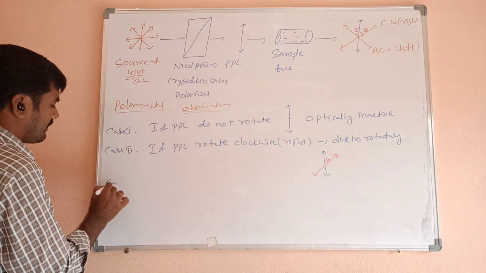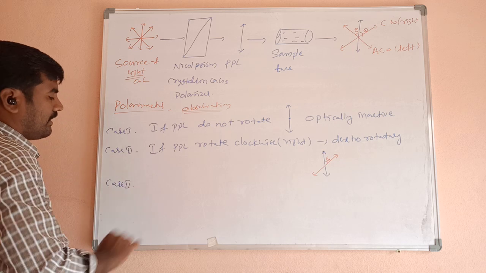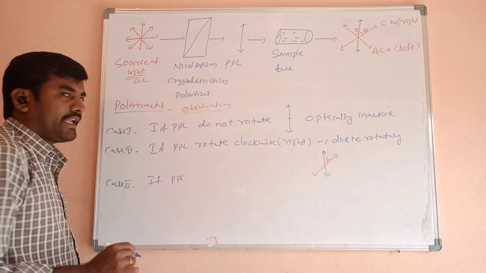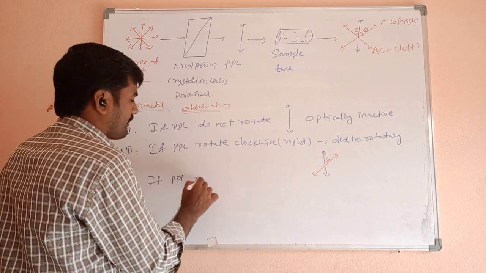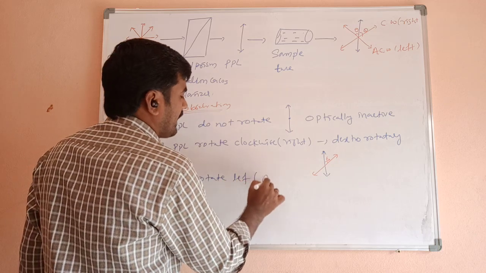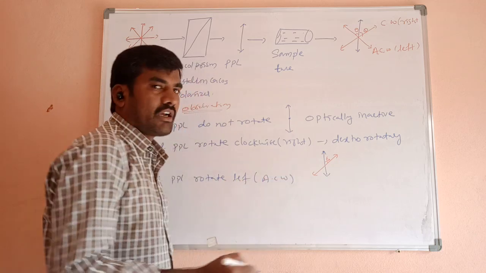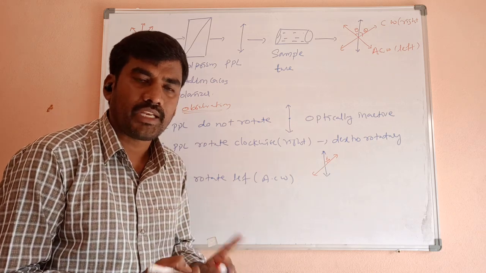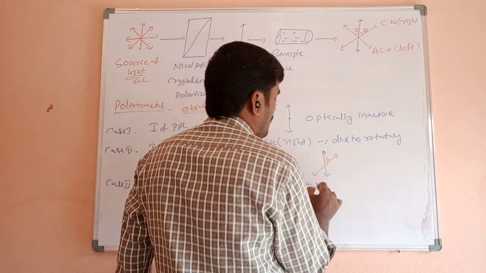Next, case 3: if the plane of polarized light rotates to the left side or anti-clockwise, it is optically active. Rotating either clockwise or anti-clockwise, it is optically active. That is called levorotatory.